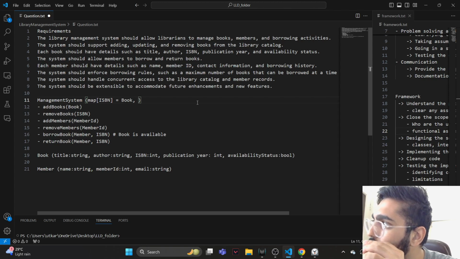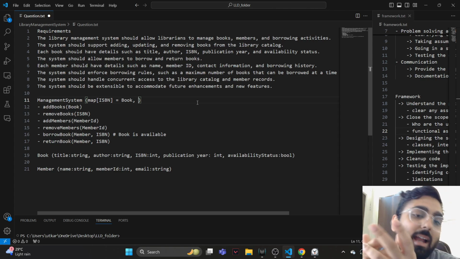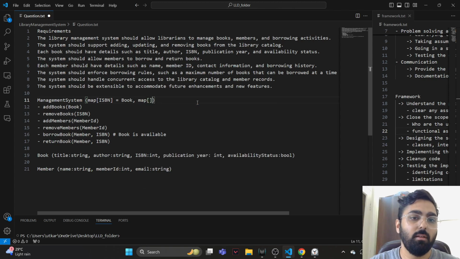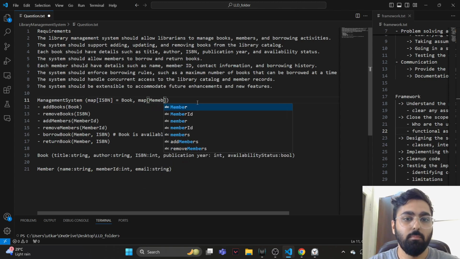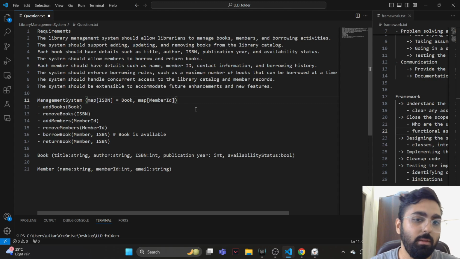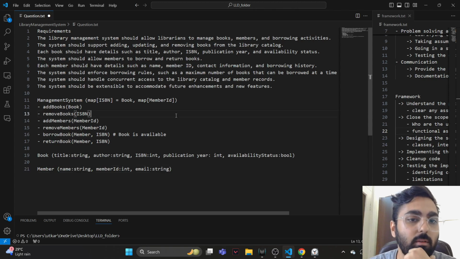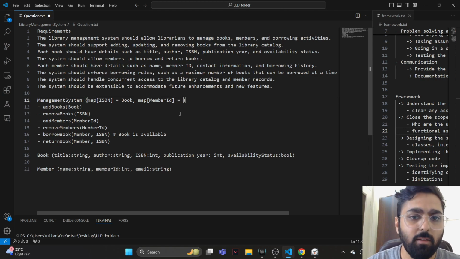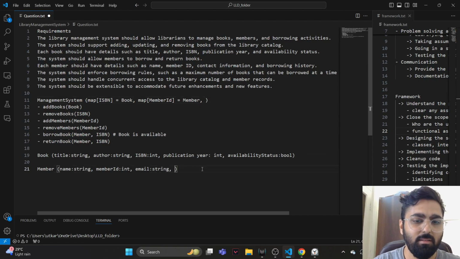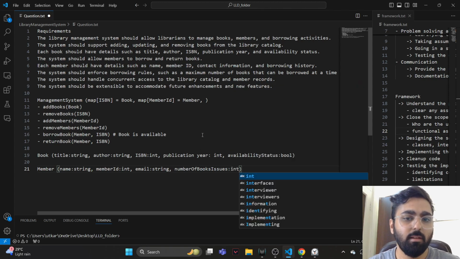Yeah, right. Maybe. So basically we can add and remove members, so we can also have another map with member ID, and maybe in the member we can, so it also needs to keep track of how many books were issued by that member. So we have something from member ID to member, right? And maybe it makes sense to add the number of books issued in the member itself, right? And we can keep a limit on that.